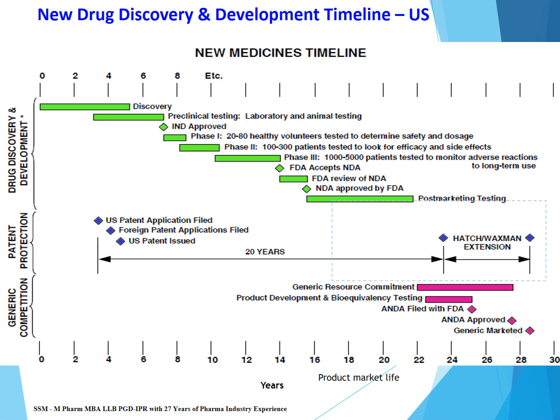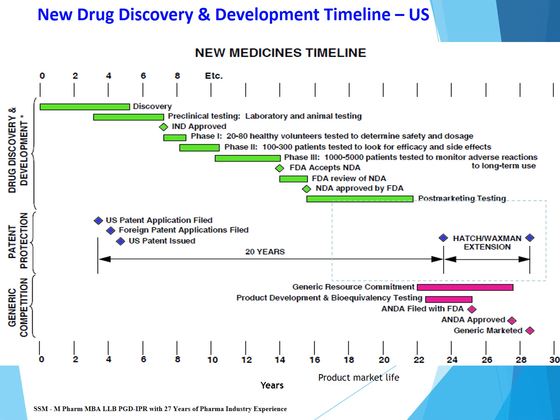Last slide, new drug discovery and development timelines. The journey of medicine starts with the discovery phase. The drug will be discovered, and after discovery the development will start. The company will develop a prototype formulation and do the preclinical studies in lab animals. After preclinical study, an IND will be submitted to the regulatory authority, and after IND approval, phase 1, phase 2 and phase 3 studies will be done.